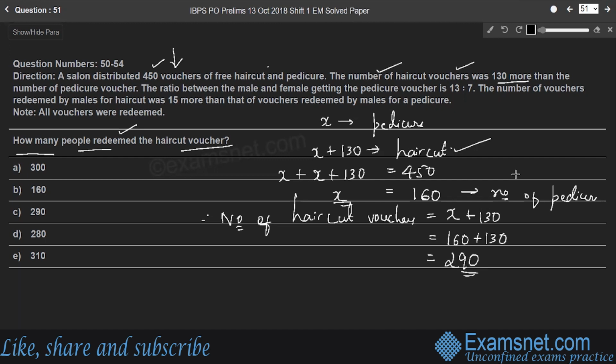Therefore, how many people redeemed the haircut voucher? 290 people redeemed the haircut voucher. It is given that all vouchers were redeemed, so there is no need to cancel or avoid any voucher here. Therefore, 290 is the number of haircut vouchers redeemed.